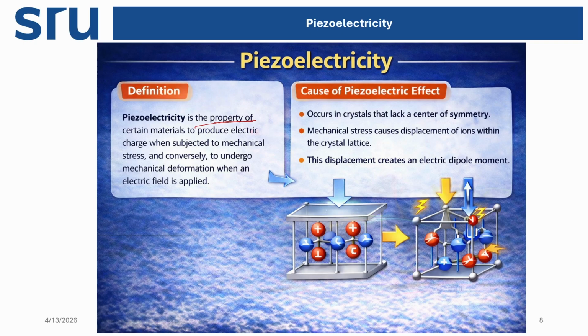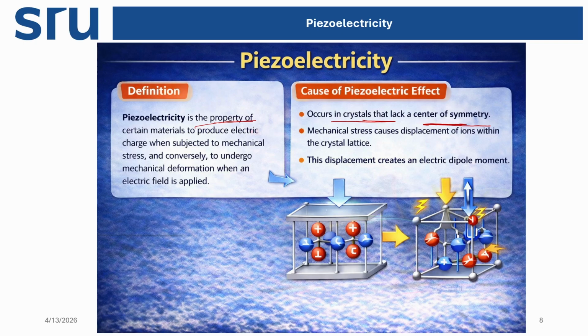The cause of piezoelectricity is that it occurs in crystals that lack a center of symmetry. Mechanical stress causes displacement of ions within the crystal lattice. This displacement creates an electric dipole moment. Previously there was no permanent dipole moment in the compound, but when you press it, the orientations or positions of the ions are shifted.